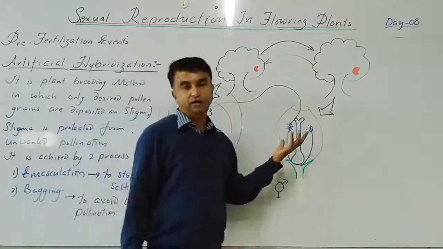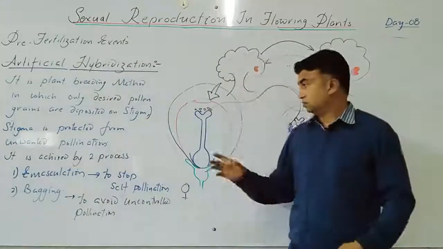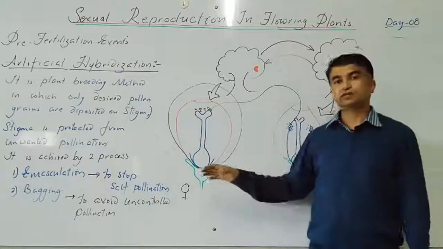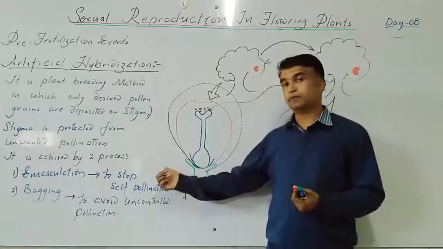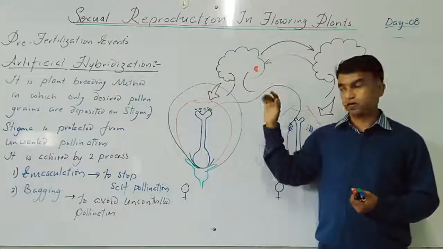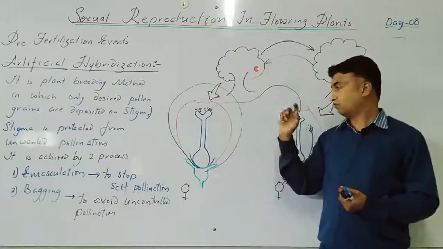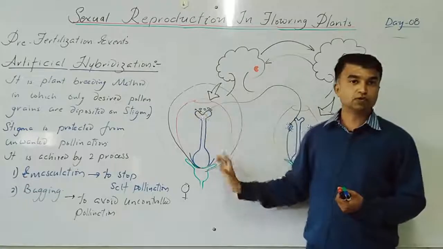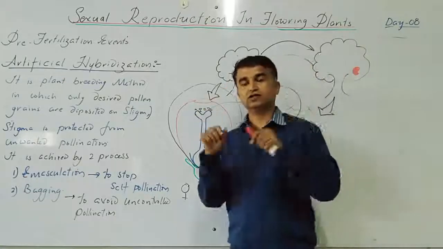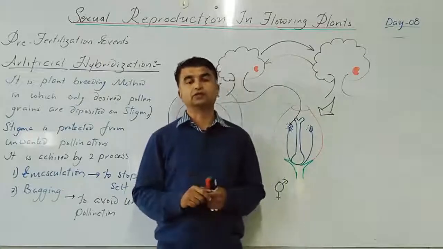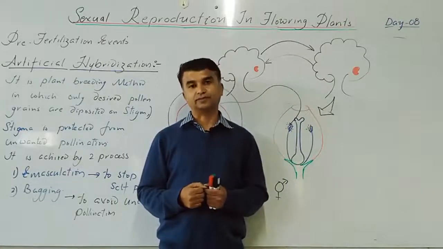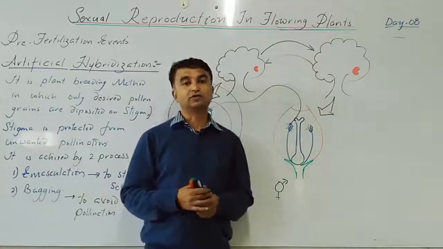Usually in the agriculture field, information is given on a tag on that plant: who is the plant breeder, which are the two varieties, when the emasculation is carried out, when the pollen grains are transferred to this flower. Every piece of information is given on that note. Based on this, a practical is also present in your lab sessions. Clear? That is also artificial hybridization.